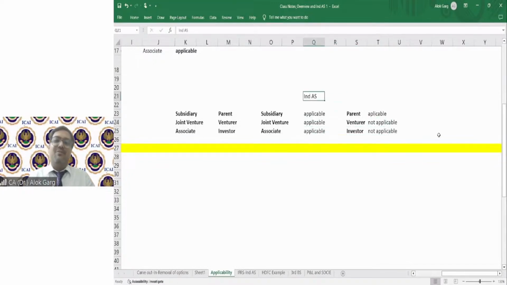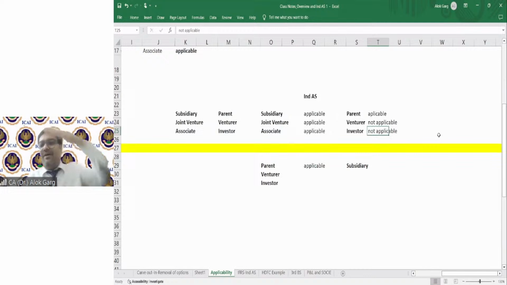Now let me flip this question. For example, IND AS is applicable to the parent. Whether it will be applicable to the subsidiary, answer is yes. If IND AS is applicable on a company, it is applicable to the subsidiary also, on the downside.